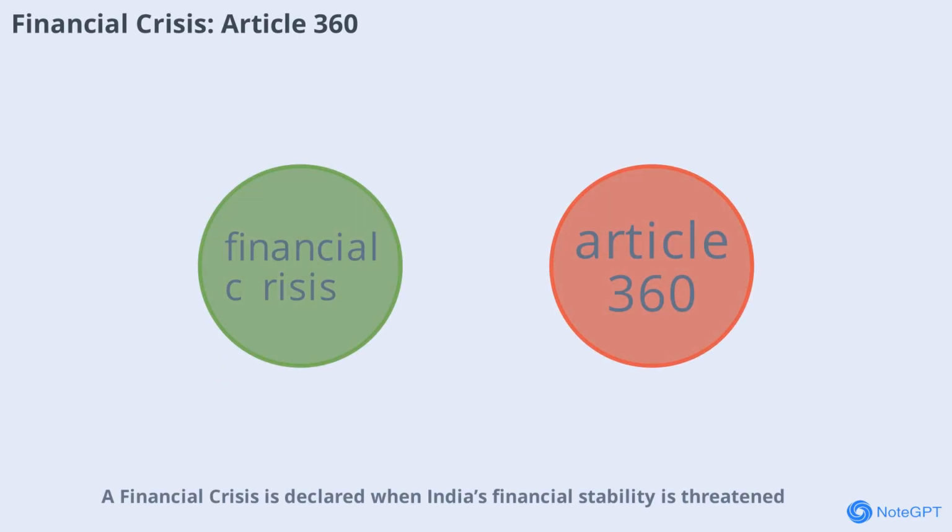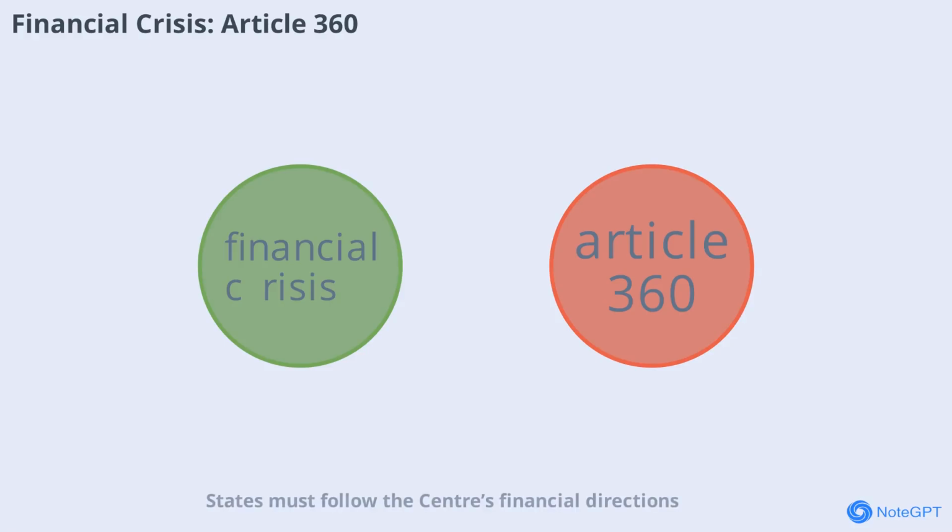Financial crisis is declared when India's financial stability is threatened. Under Article 360, the central government takes control of state finances and salaries of government employees may be reduced. States must follow the center's financial directions. This provision ensures that the country's economic health is protected during difficult times.